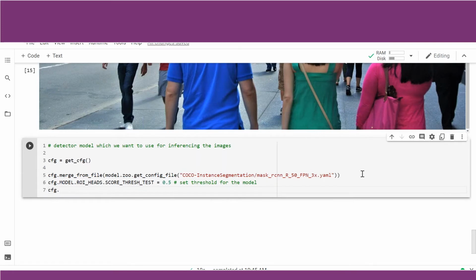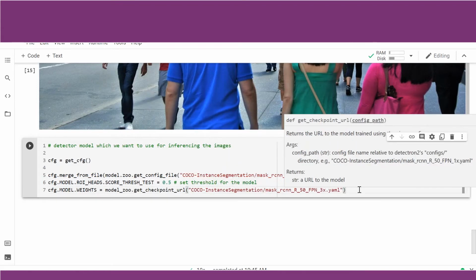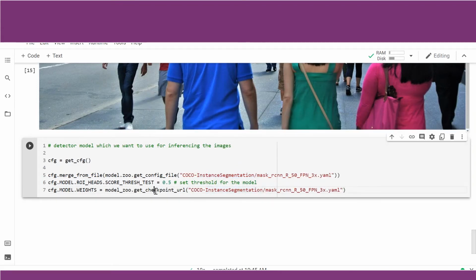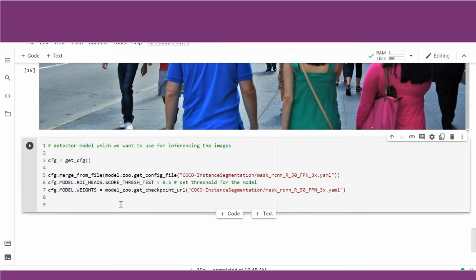Let us now set the model weights, model.weights, which we want to use along with this model architecture. We are using a pre-configured weight, that is model_zoo.get_checkpoint_url, and we will pass on the weights file here. We will copy and paste the same thing which we have here, but here it is going to get the checkpoint URL and download the model weights for us. Now we will create a variable which will use this configuration and start predicting for us.